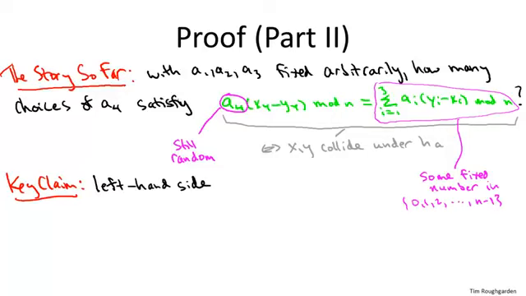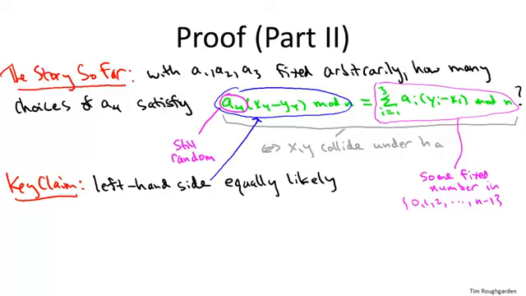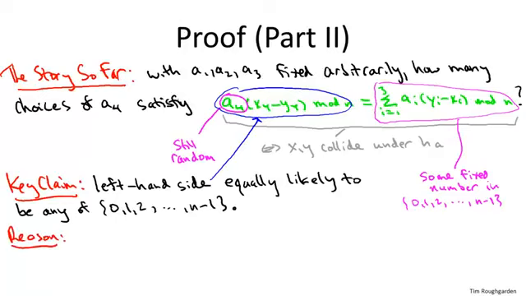Now here's the key claim, which is that the left-hand side of this green equation is equally likely to be any number between 0 and n minus 1. I'll tell you the reasons why this key claim is true, although this is the point where we need a little bit of number theory, so I'll be kind of hand-wavy about it. There are three things we have going for us. The first is that x4 and y4 are different.